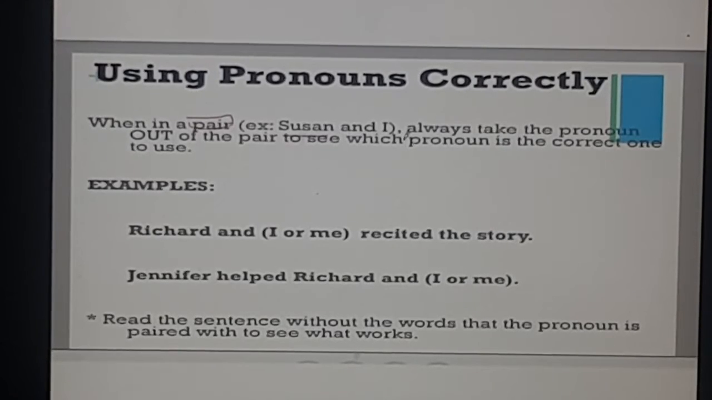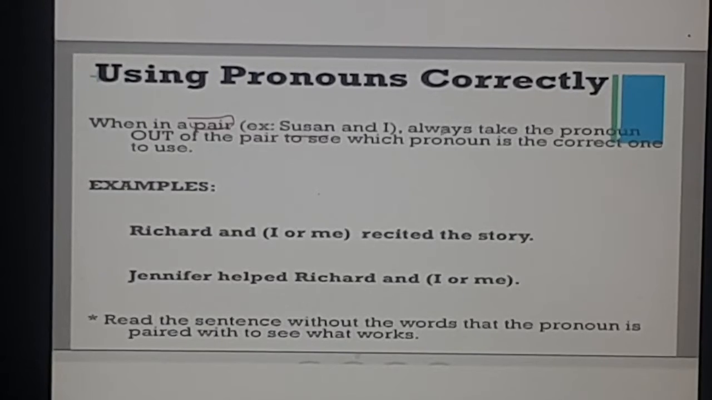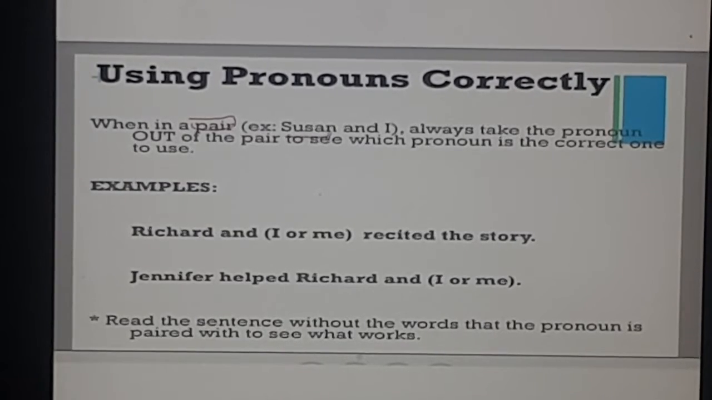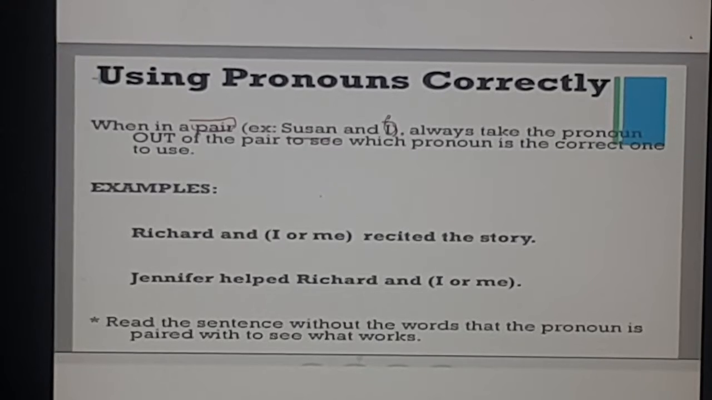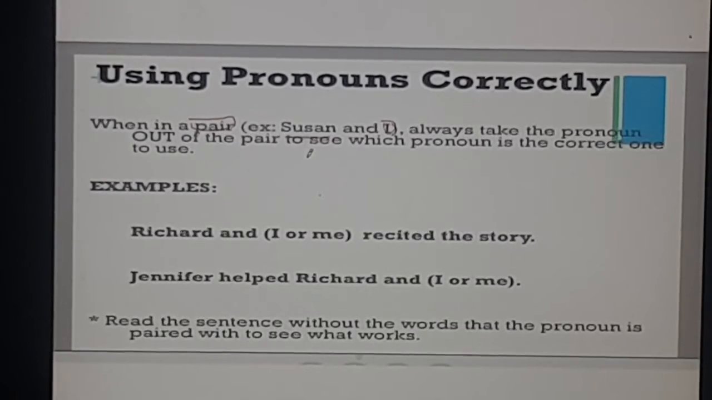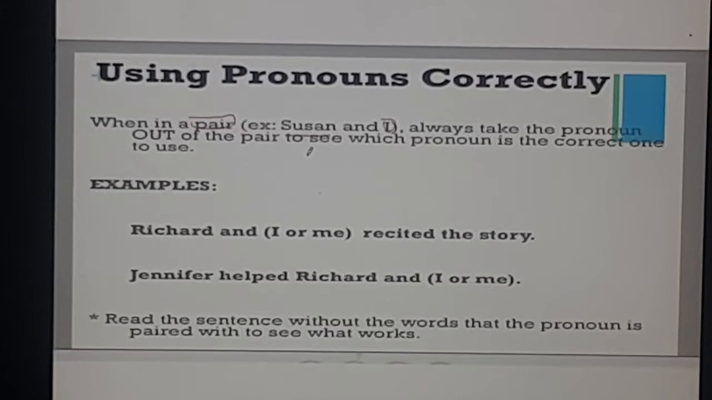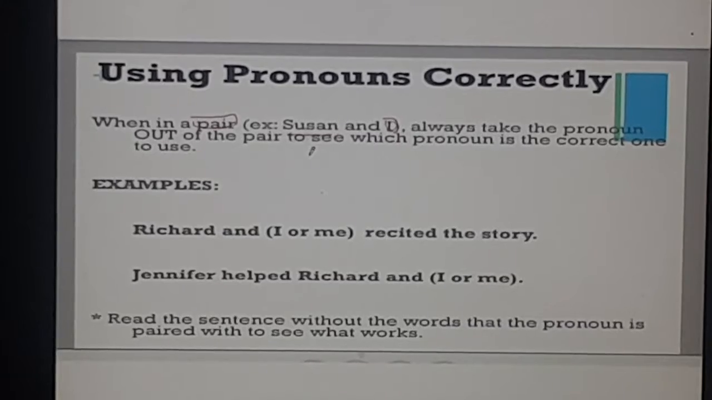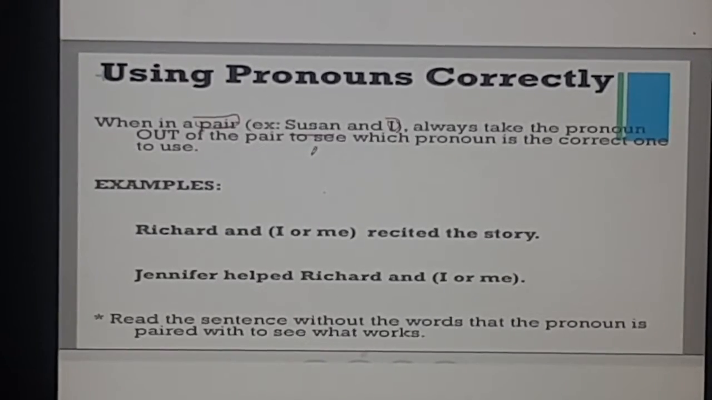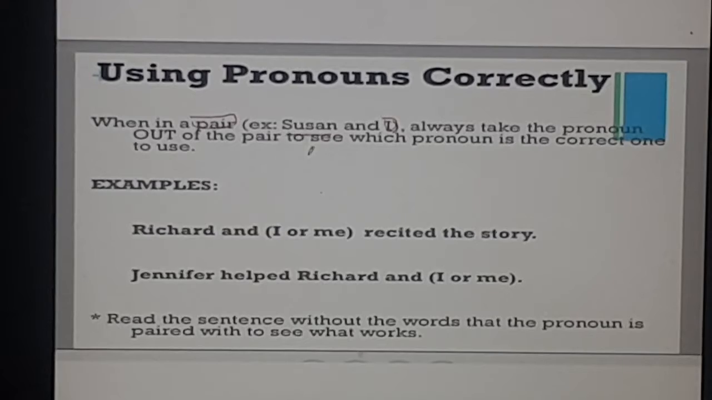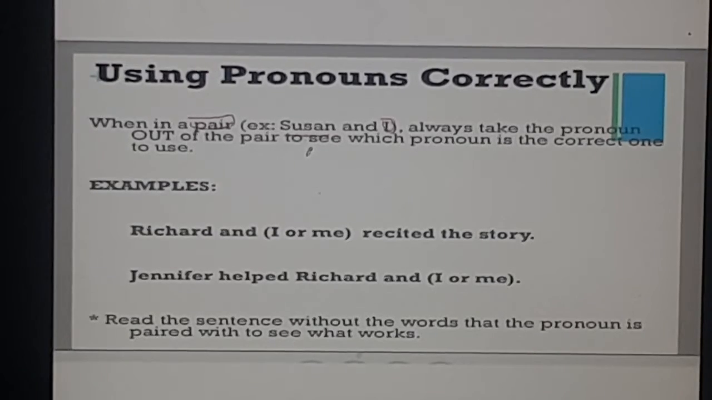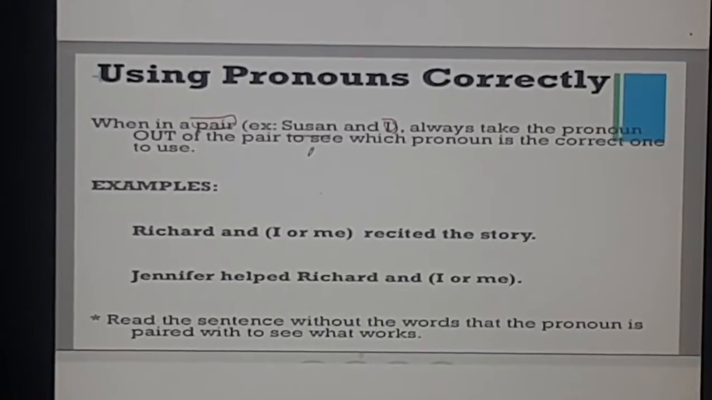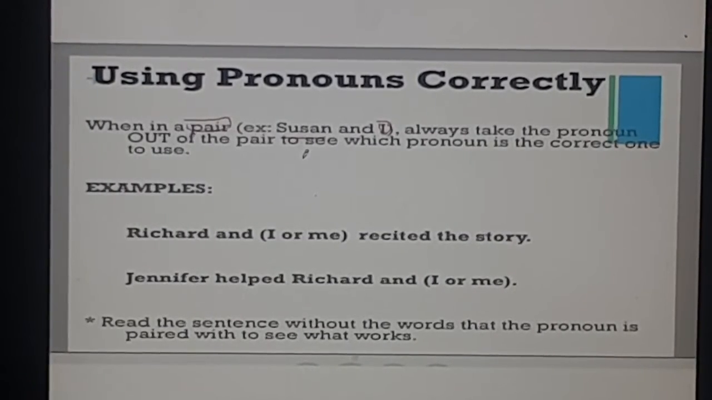So how do you know that it is correct? Just try it. Always take the pronoun out of the pair. So take this I out of this pair and then make a sentence out of it and see which pronoun is the correct one to use. I have seen people using me also, Susan and me. So take that pronoun out, I or me, and try to form a sentence out of that. Which one do you think is correct?